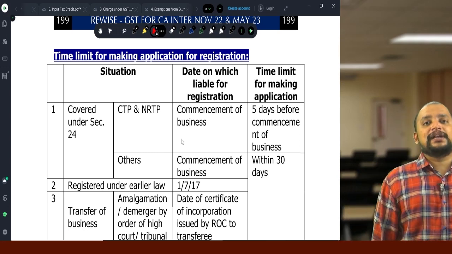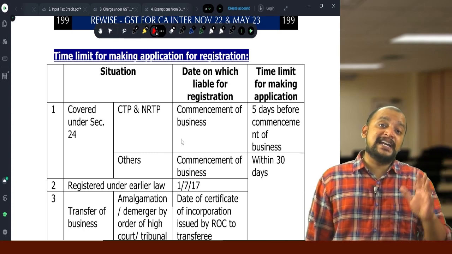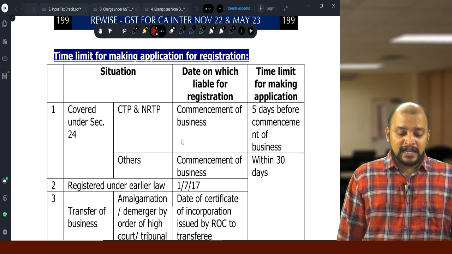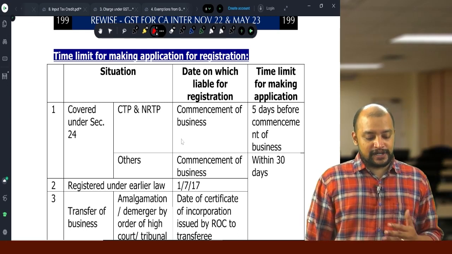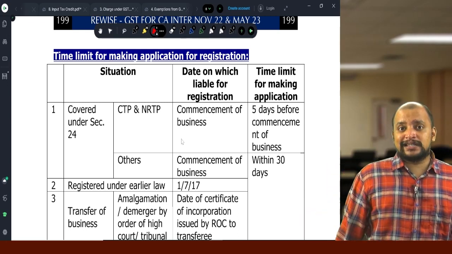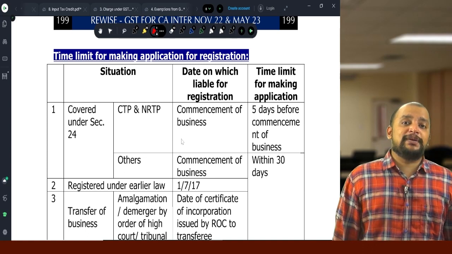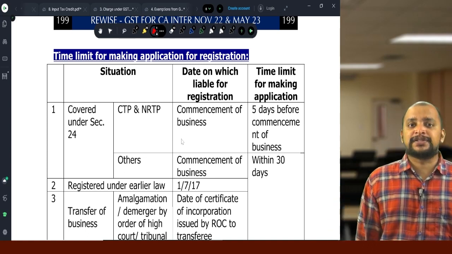They need to make the application for registration at least 5 days before commencement of business. And in all other cases, within 30 days from the date they are liable to get registered.